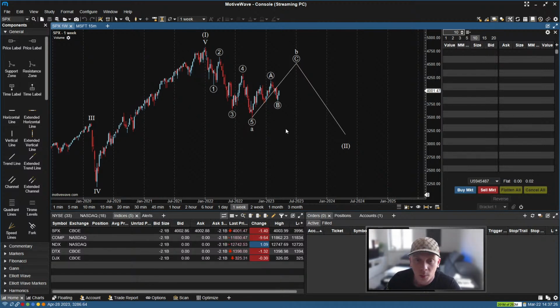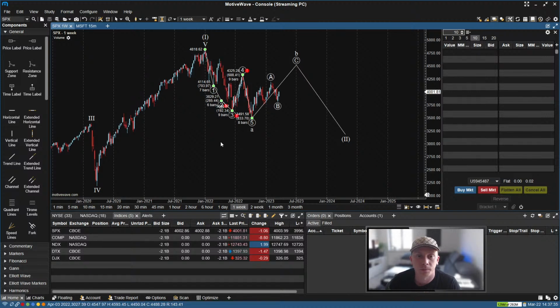But Motive Wave is just a charm because it automatically points out errors. If I do this, it automatically tells me that that's not a valid Elliott wave pattern because of that violation and that violation, which is really, really neat.